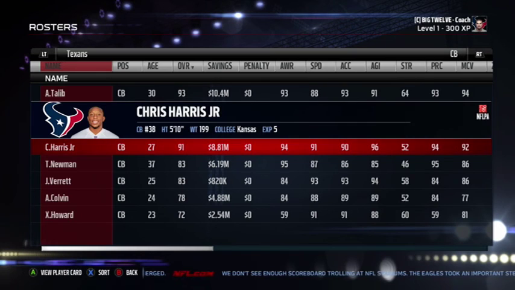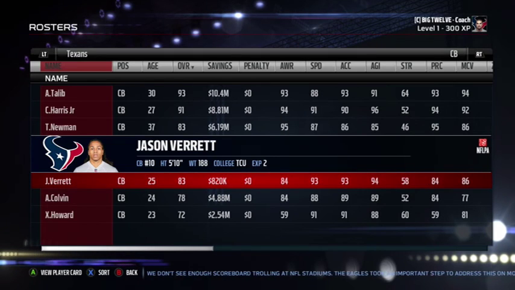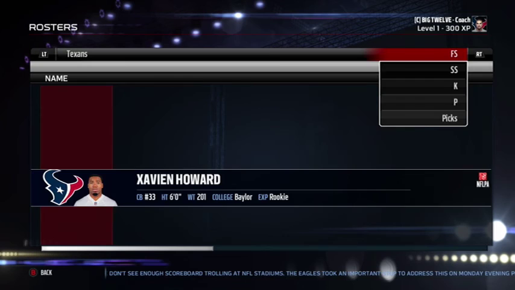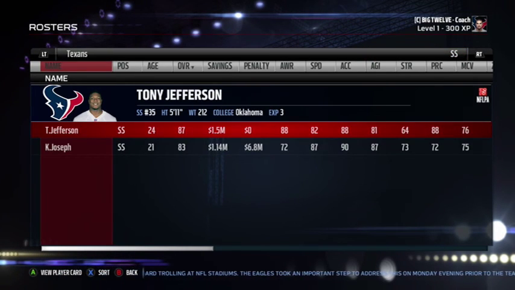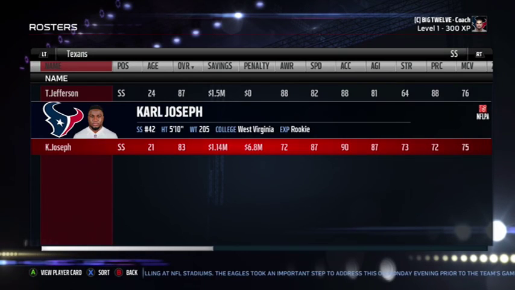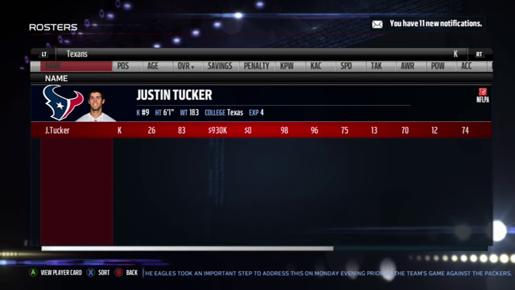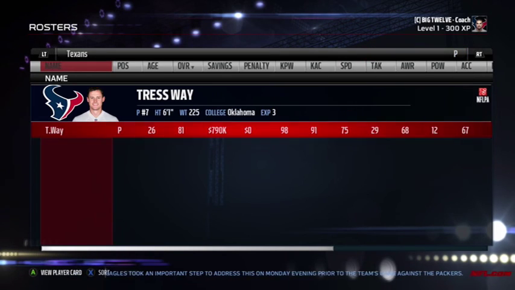Cornerbacks, we have Talib and Harris, both Kansas cornerbacks, play on the same Denver Broncos team. Then we got the veteran Terence Newman, and then Jason Verrett, Aaron Colvin, and Xavien Howard. Free safety, Earl Thomas, Kenny Vaccaro, 2 Texas free safeties. Strong safety, we have Tony Jefferson from Oklahoma, and then rookie Karl Joseph out of West Virginia, plays for the Raiders. Kicker, Justin Tucker, got a very good leg, 98 kick power.